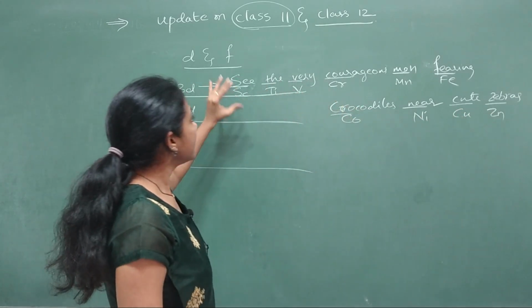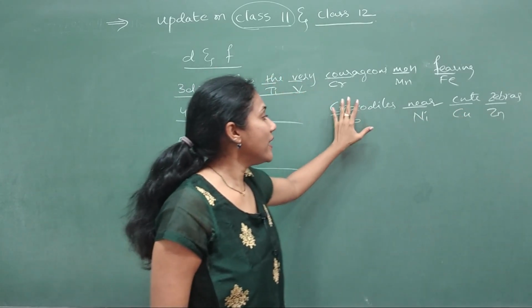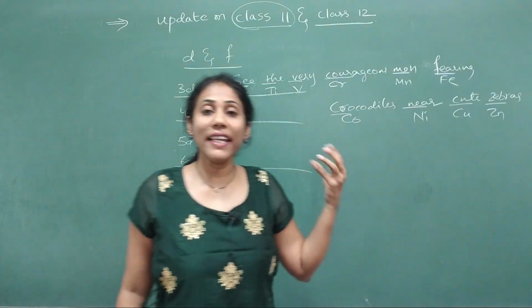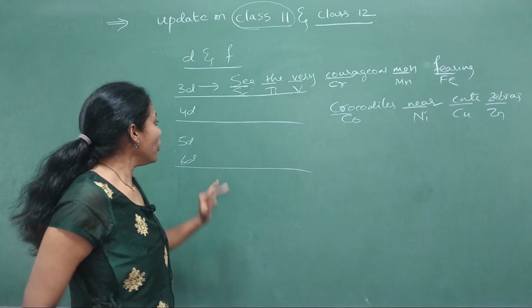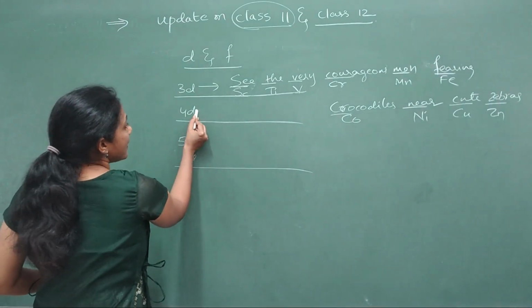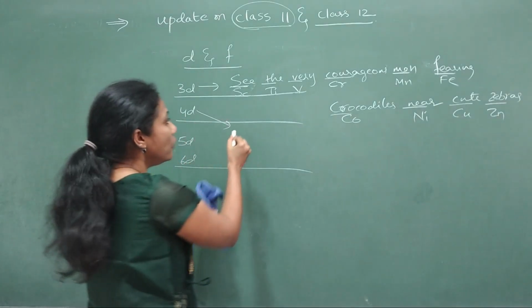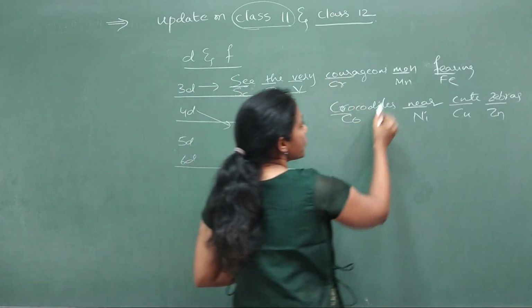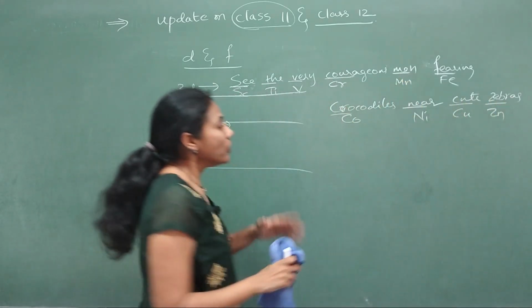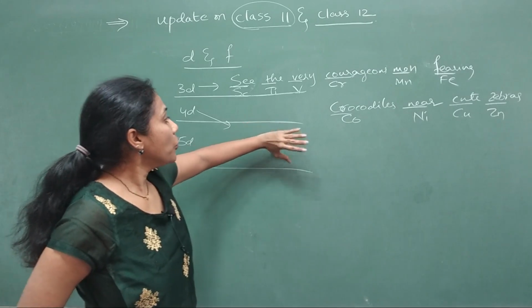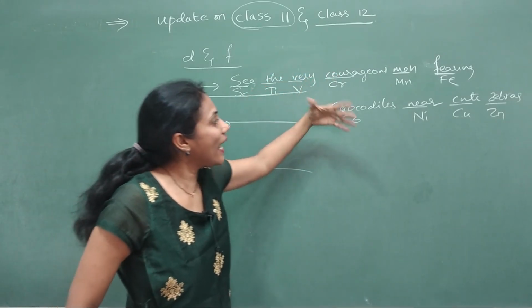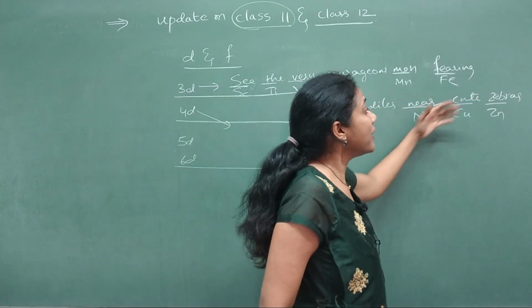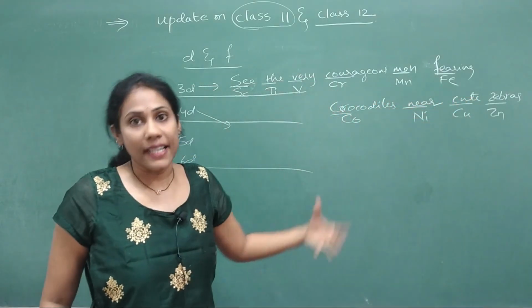And their electronic configuration is also very important. That also I taught you in a very simple way where you cannot forget it. Now coming to the 4D series. Look over here, it is a continuation of this sentence only. It's not that there is no relationship between this sentence and the next sentence. You have some sort of relationship so that you can easily remember the sentences.